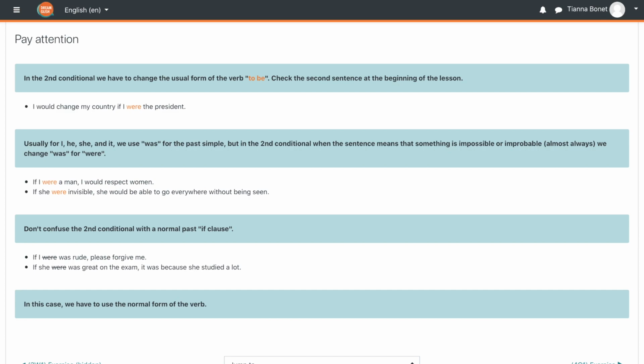Don't confuse the second conditional with a normal past if clause. If I was rude, please forgive me. If she was great on the exam, it was because she studied a lot. In this case, we have to use the normal form of the verb.